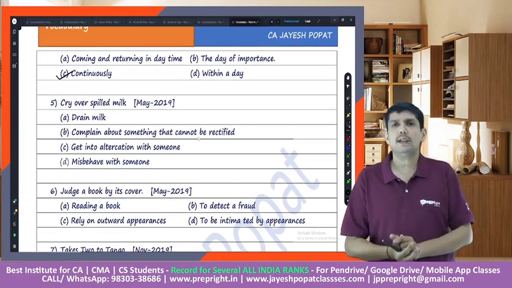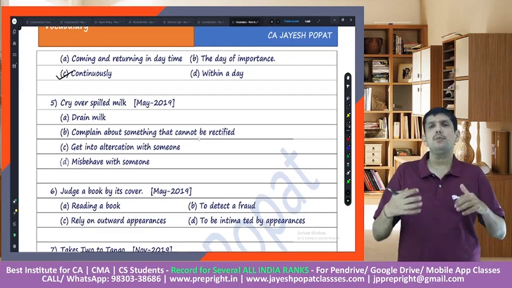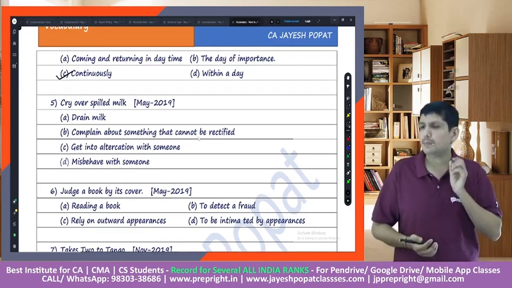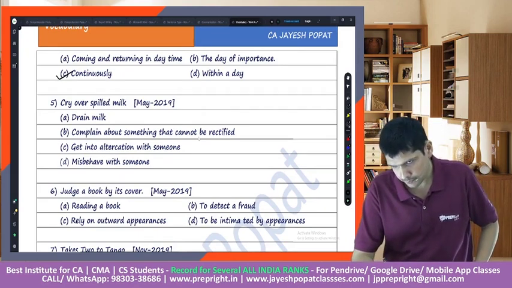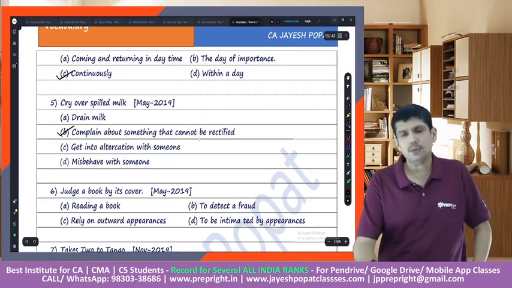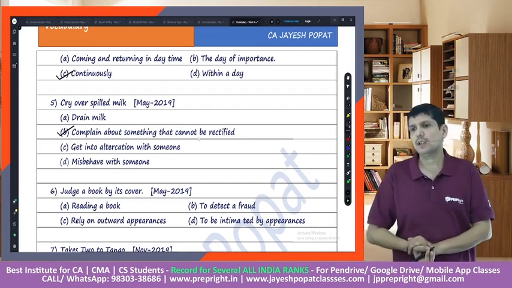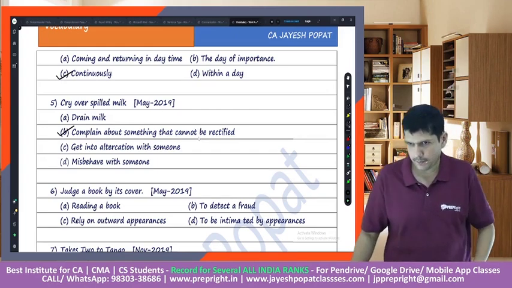This is very commonly used. Stop crying over the spilled milk. This has happened, now you cannot change it again, right? So it would mean that complain about something which cannot be rectified. Now the milk has been spilled. Only thing you can do is wipe it off, forget it and get ahead in life, right? So it would mean complain about something that cannot be rectified.